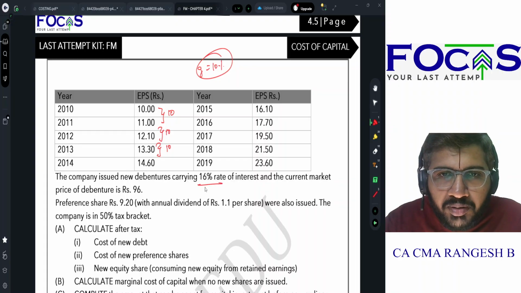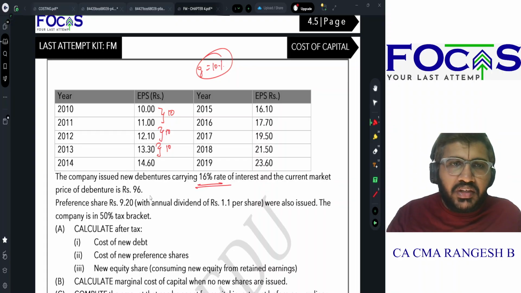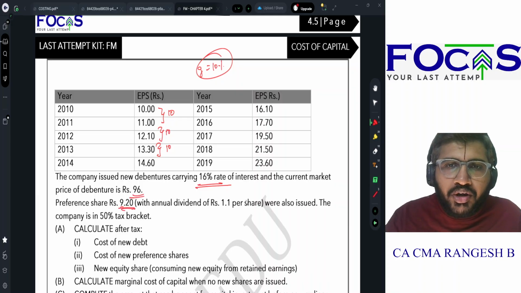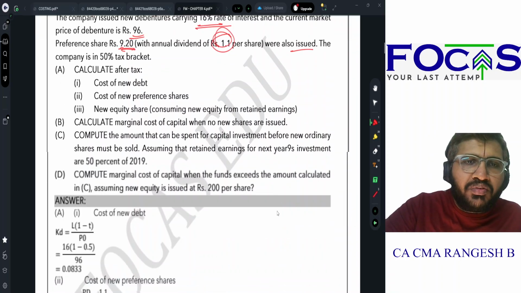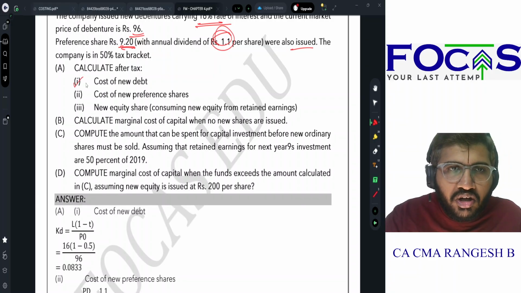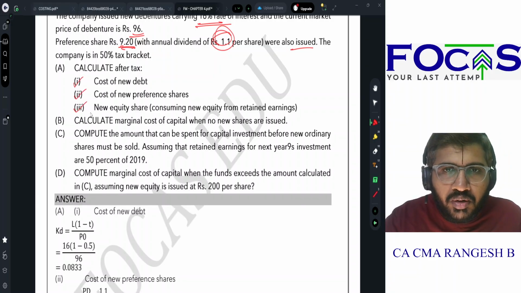Company issued new debentures carrying a rate of interest of 16% and the current market price is rupees 96. Preference share of rupees 9.2 with an annual dividend of 1.1 per share were also issued. The company is in 50% tax bracket. Calculate the cost of new debt, cost of new preference shares, new equity shares, marginal cost of capital when no